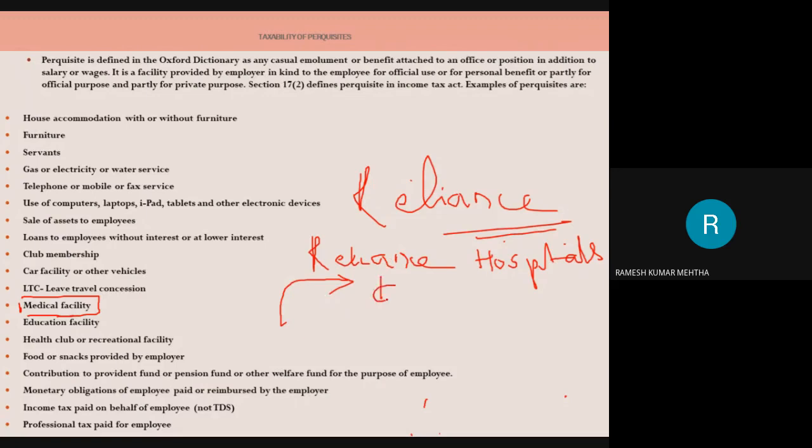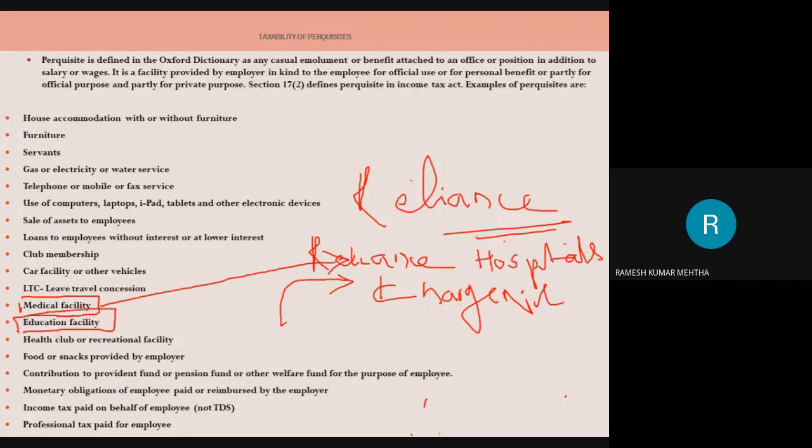Here they are not going to charge anything, nil charge. So there is a benefit you got because of the employee-employer relationship, by virtue of the employment. So this is medical facility provided by the employer to the employee. Hope you have understood it.